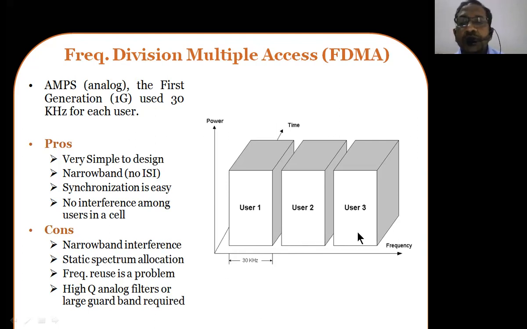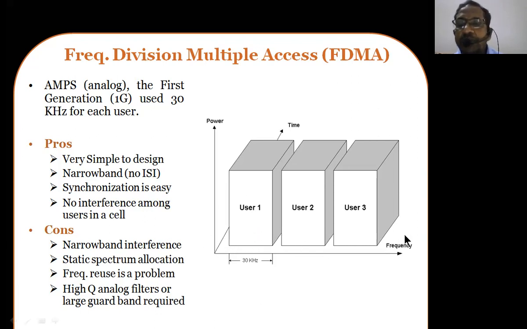The next one is static spectrum allocation. That means the spectrum has to be allocated before we start providing the service. Once we start providing the service, the allocation of spectrum is going to be fixed. It really cannot be changed. So that is static spectrum allocation. You cannot change the spectrum allocation based on the demand. So the services we are providing cannot be improved because of this static spectrum allocation.